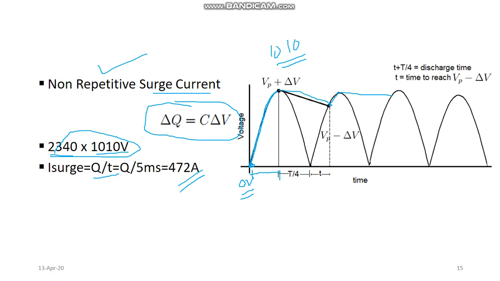and the diodes that I have selected for this purpose should be capable of withstanding at least this much surge current, 472 ampere. So even if I have considered all the other values and have not considered this surge value in the design of my rectifiers, this will result in the failure of our circuit.